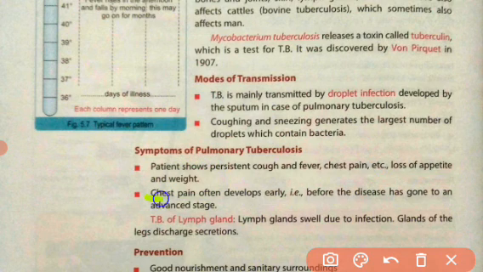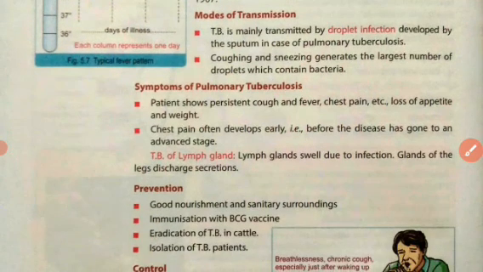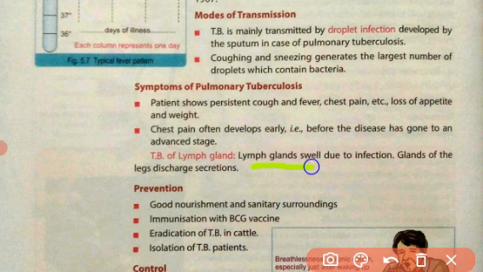Chest pain often develops early, before the disease has gone to an advanced stage. In the starting of the disease, the chest pain can be felt by the patient, and this is an indication of the disease. Now, if the TB is in the lymph glands, the lymph glands will be swollen, and glands of the legs discharge secretion. The lymph glands found in our legs will discharge some secretion due to the swelling. So this is the symptom.